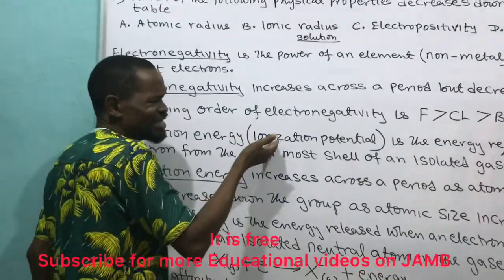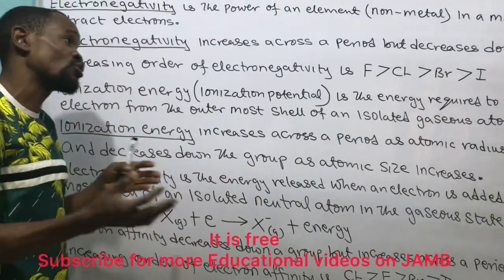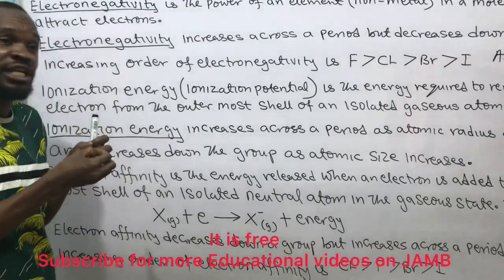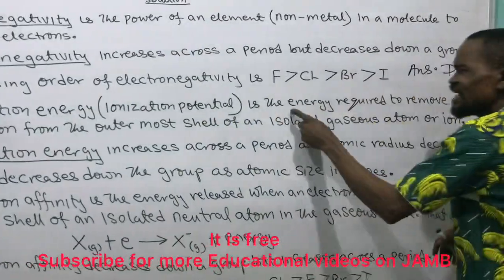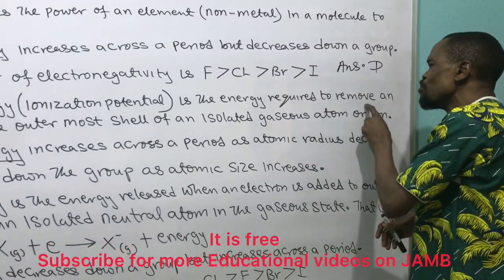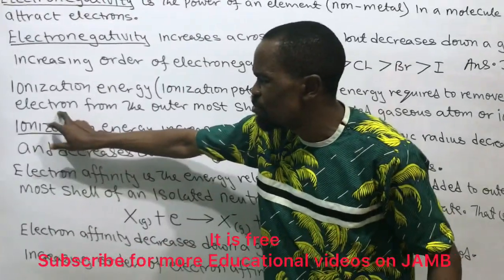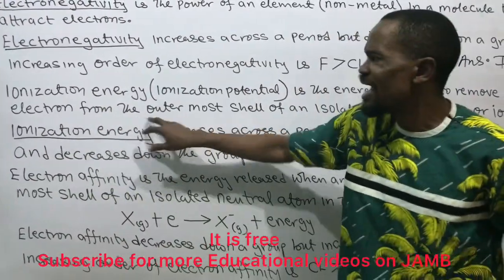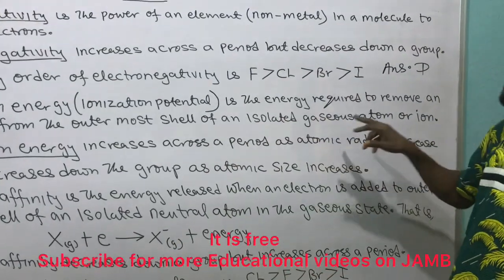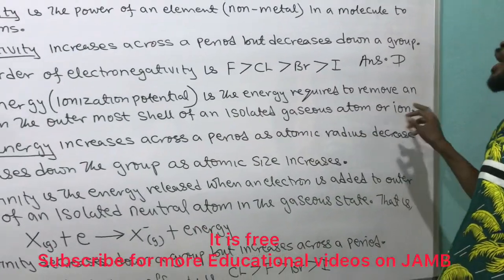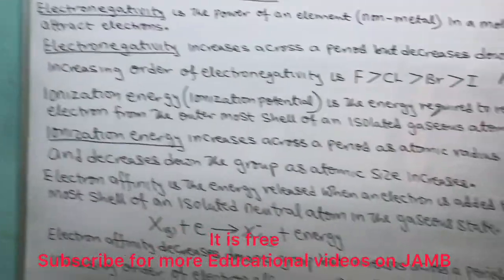After we have gotten this answer, let us also note this. Ionization energy is also known as ionization potential. When I say ionization potential, I'm talking about ionization energy, which is the energy required to remove an electron from the atmosphere of an isolated gaseous atom or ion.